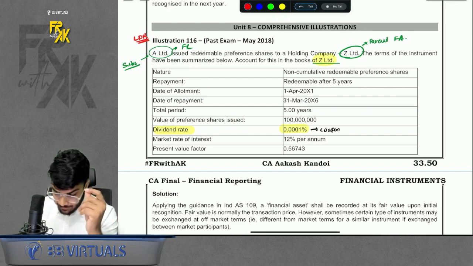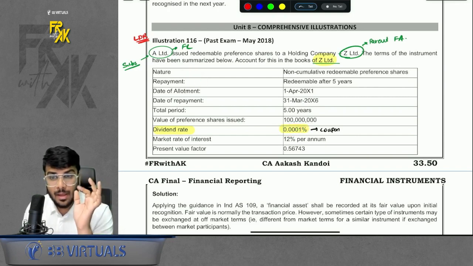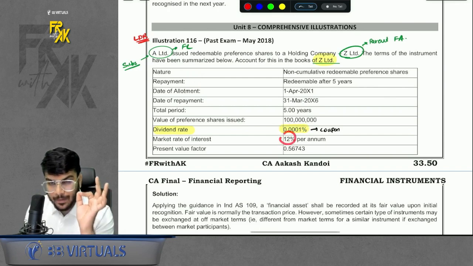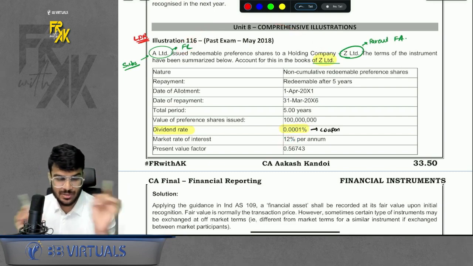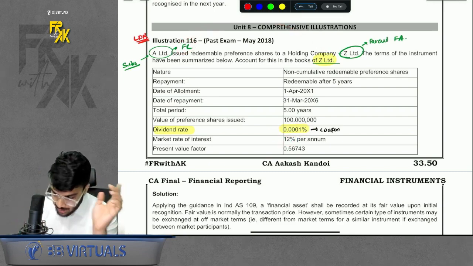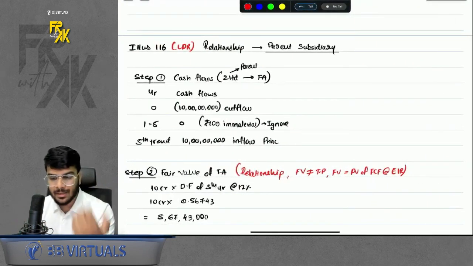What was the dividend rate? 0.0001%. But what is the rate in the market? 12%. Then how come the subsidiary issued these debentures at a lower dividend rate? Because of relationship, because of parent subsidiary relationship, right? So the relationship is of parent subsidiary. Again, how many steps? 5 steps.